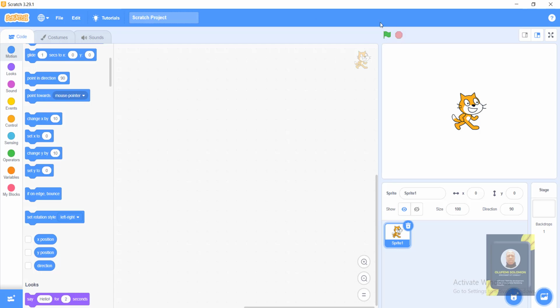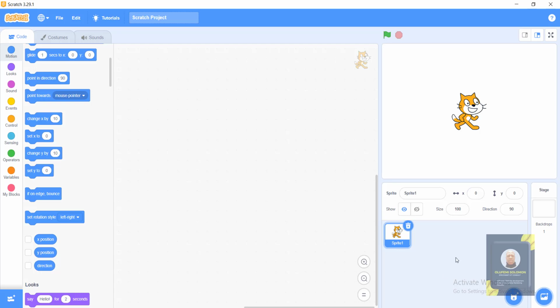Down here we have two icons: the green flag and the red button. The green flag is to play your project, so when I say play your project, you should know where to go. The red button is to stop. This is the interface, the canvas for your animation or programming to function well.